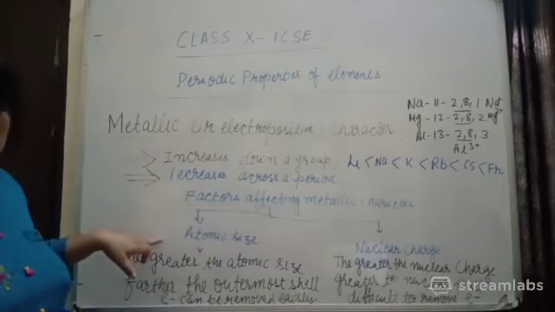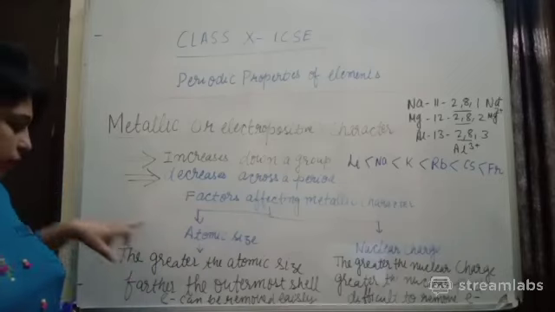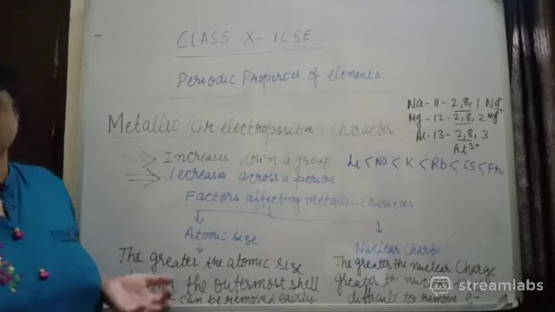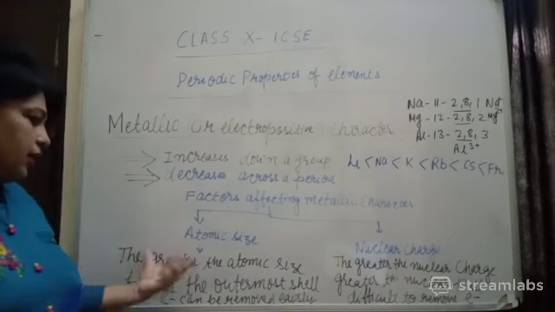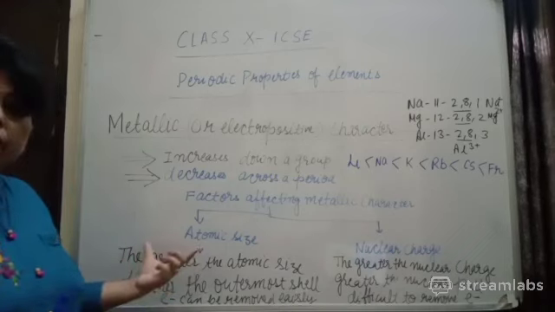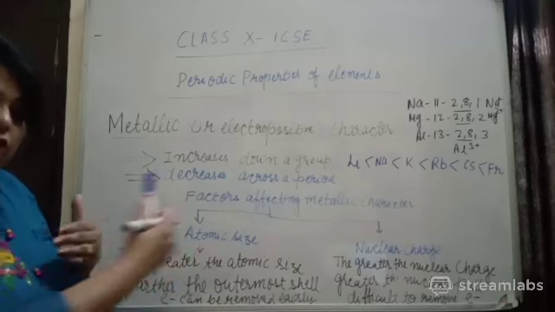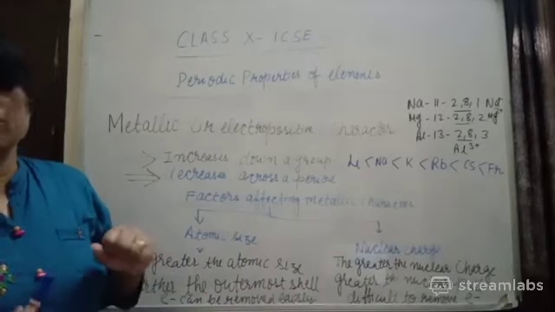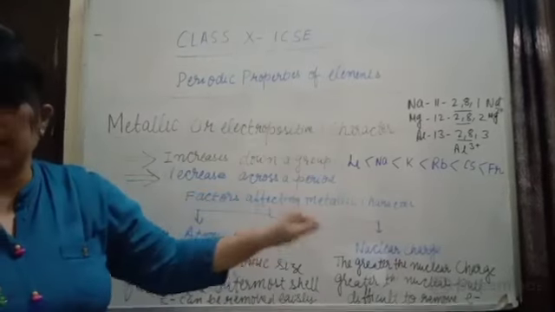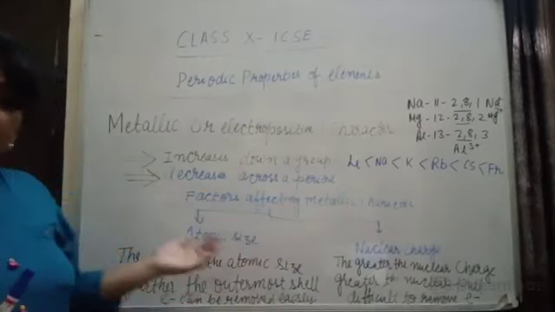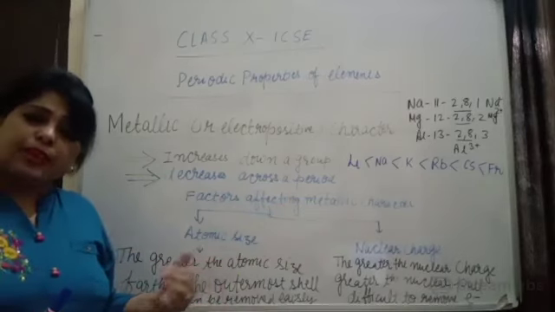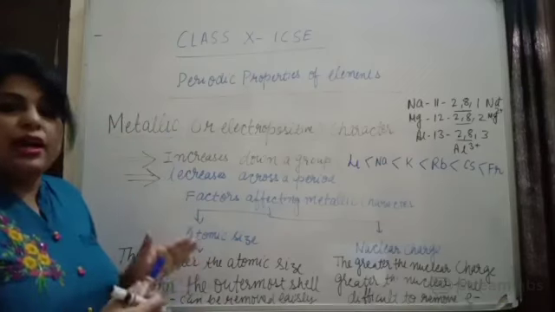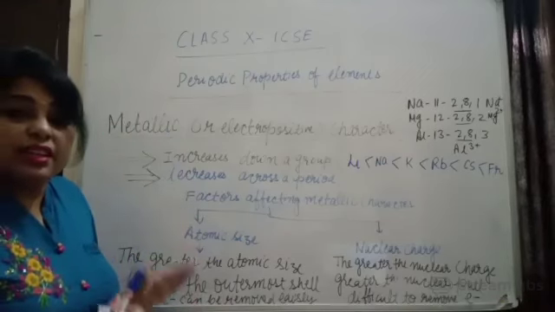Greater the atomic size, what will happen? The farther the outermost shell, and the nuclear charge will no longer be effective, because greater the atomic size, what will happen? The outermost shell will go very far from here, so the electron can be easily lost. So the nucleus cannot hold the outermost shell electron, so it can be easily lost, and that's why the IP requirement will be less. That's why when you move from top to bottom, the ionization potential requirement decreases.